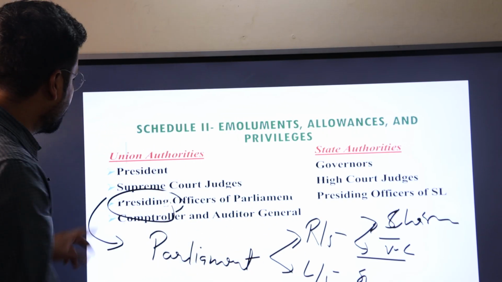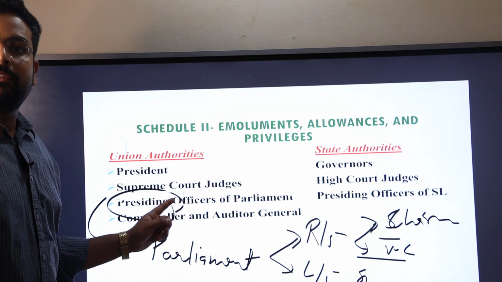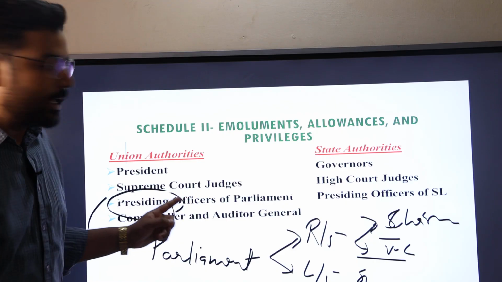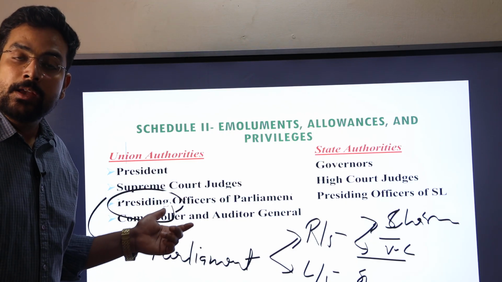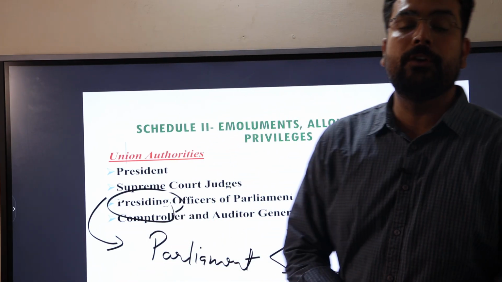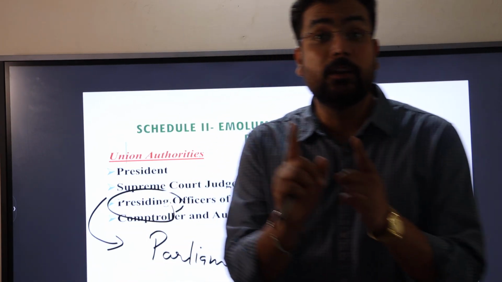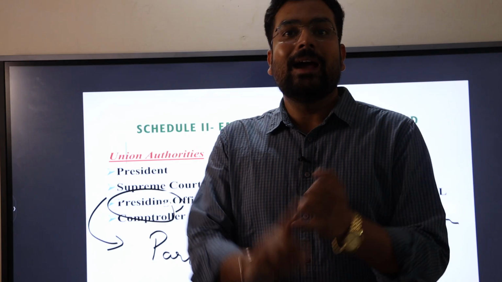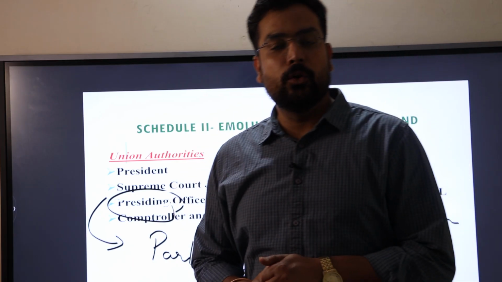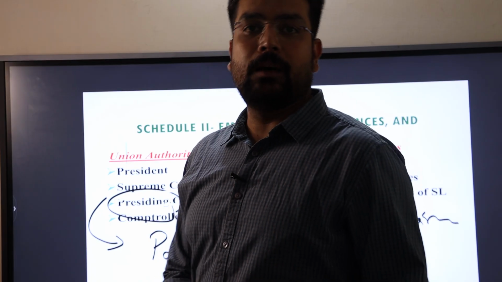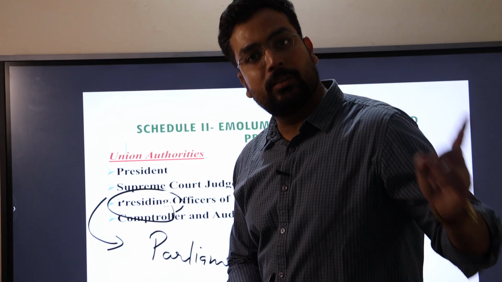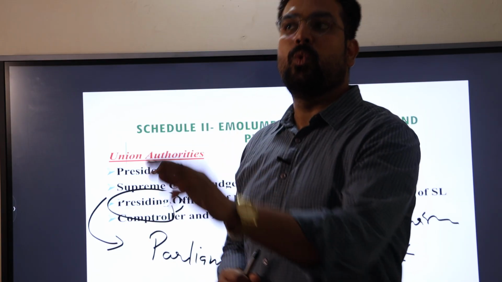So I am again repeating this one. In the union authorities, the first person who will get the salary from the consolidated fund of India would be the President of India. Second would be Supreme Court judges. Third would be presiding officers, and presiding officers include Lok Sabha and Rajya Sabha presiding officers, 2 in number in each. For example, in the Lok Sabha it would be speaker and deputy speaker, while in the Rajya Sabha it would be chairman and vice chairman.